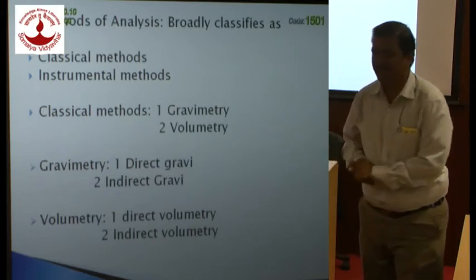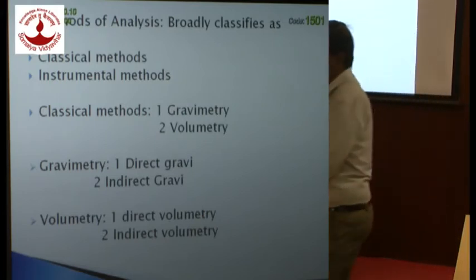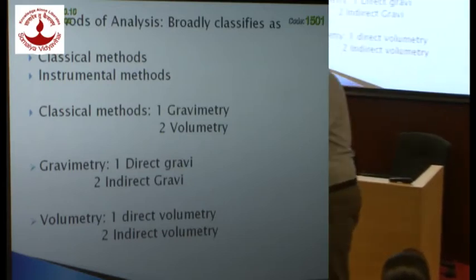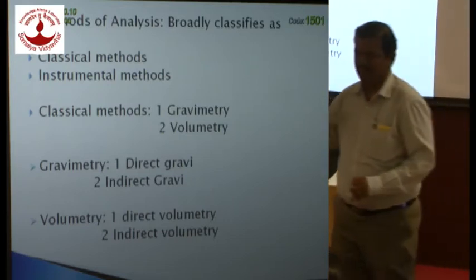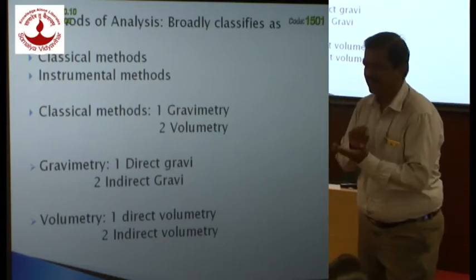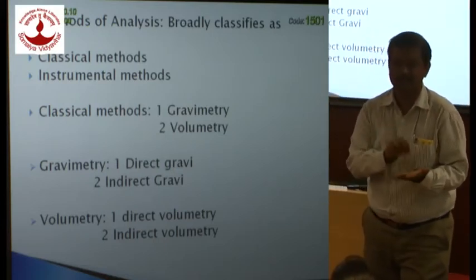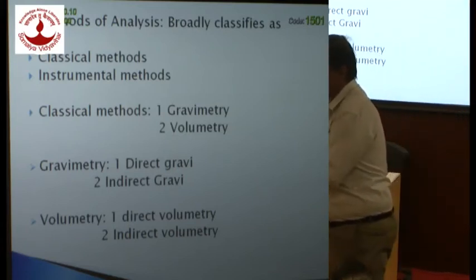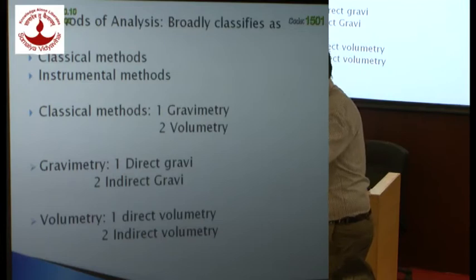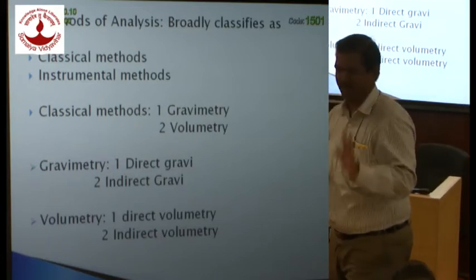So what is gravimetry? Measurement of mass. Gravimetry is a quantitative method of analysis where you find out the concentration of a given sample by measurement of mass.